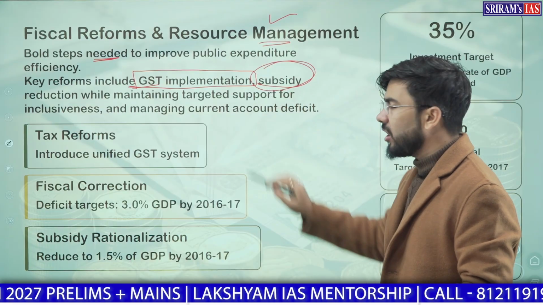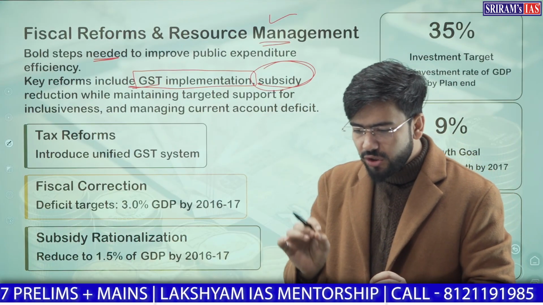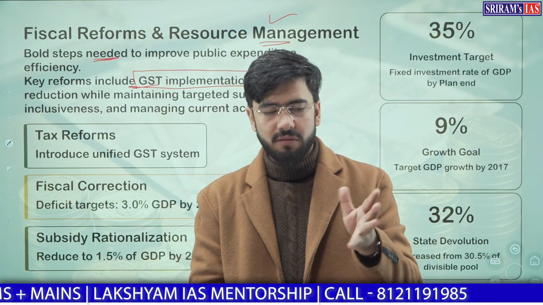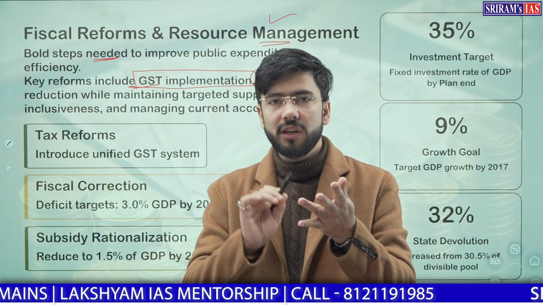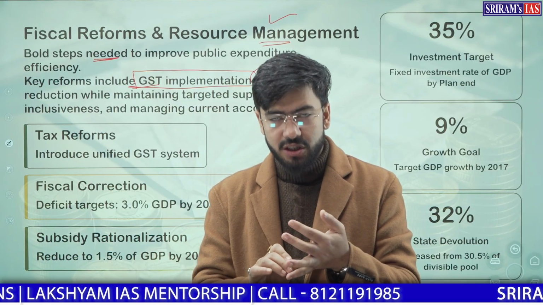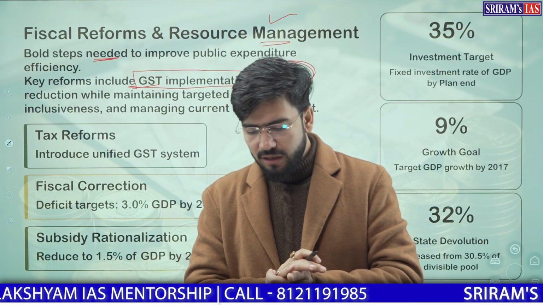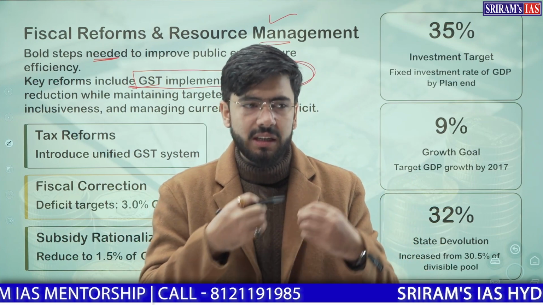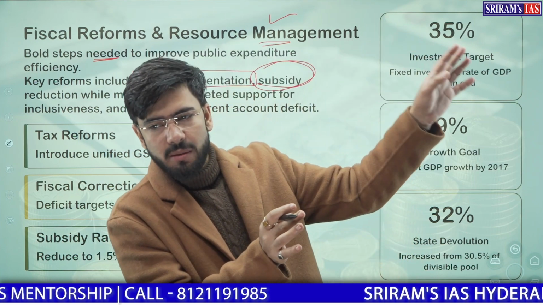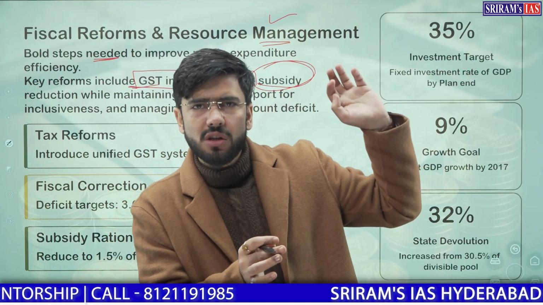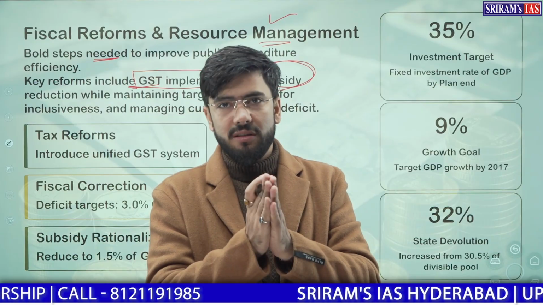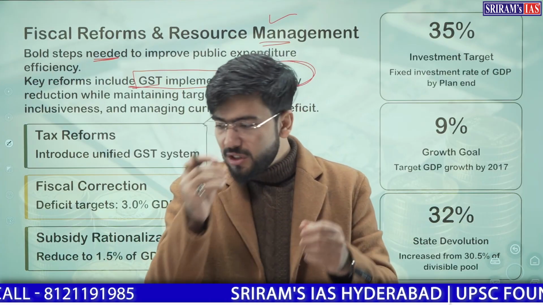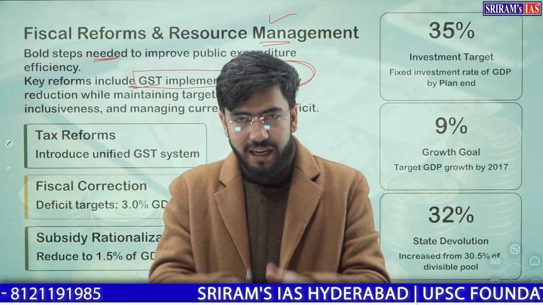Subsidies: there was a question of rationalization of subsidies. Whatever subsidies we are providing to people, whether food, fertilizer, petroleum or any kind of pension, that has to be rationalized now. I will tell you one simple thing. If a person who was working in the government sector 10, 20 or 30 years back is receiving a pension today, the amount of that pension is generated by today's demography.